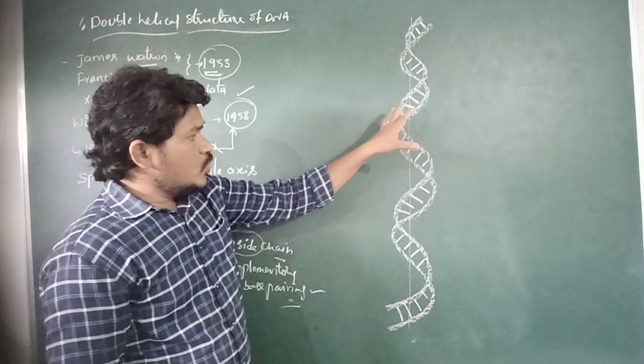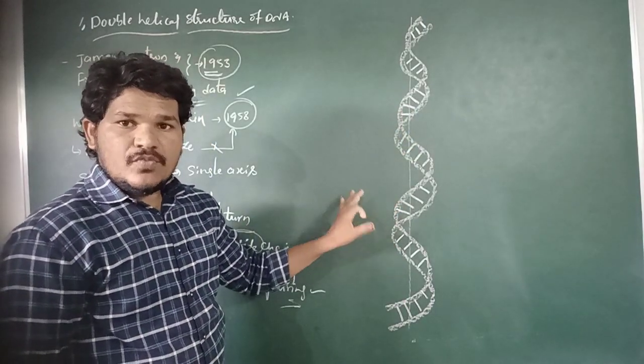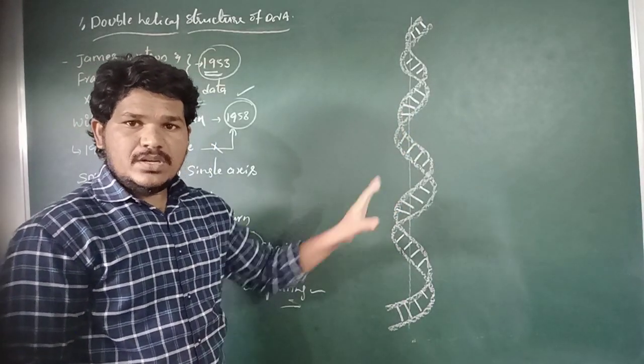These two polynucleotide chains cannot be separated without unwinding.